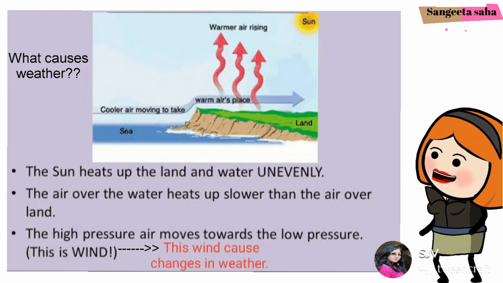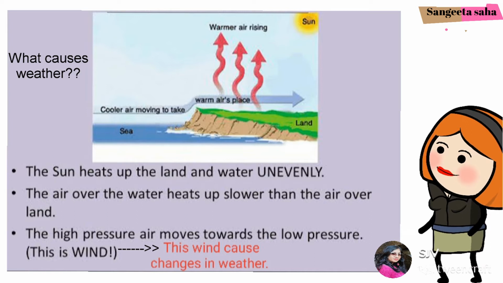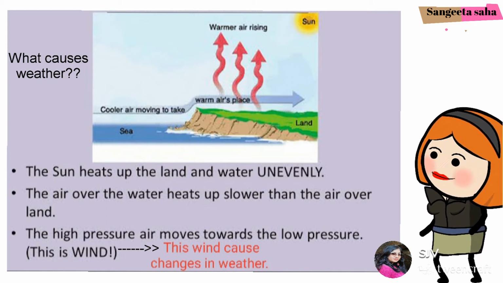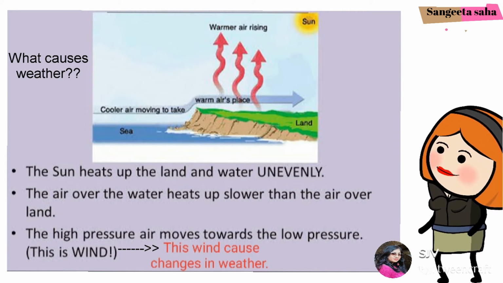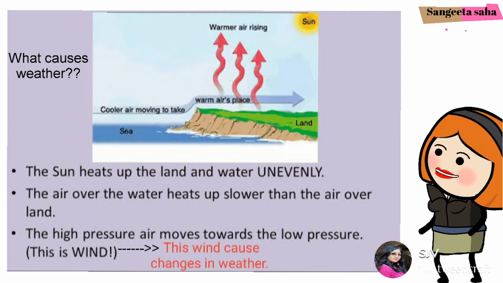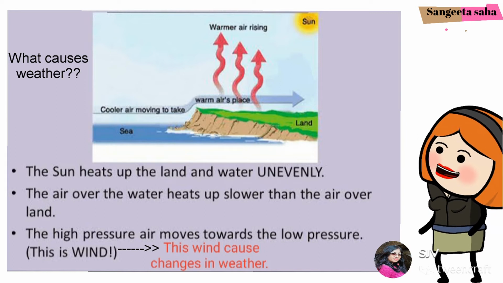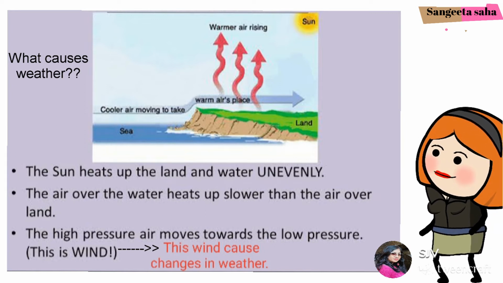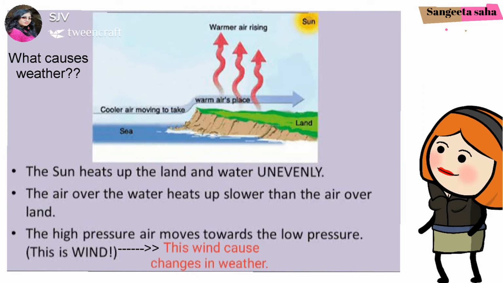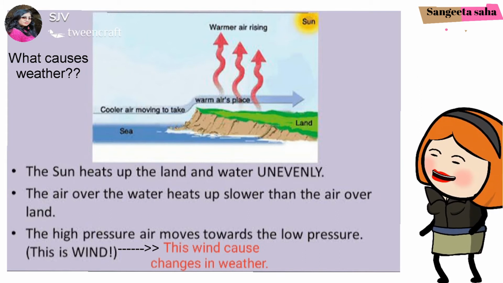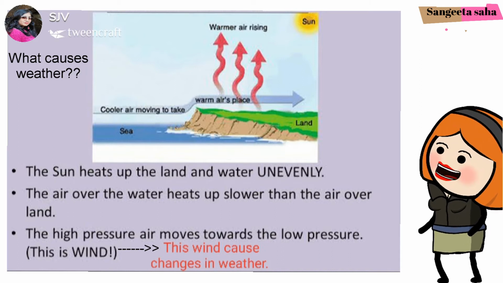The heat of the sun warms the air in this layer to different temperature levels. This warm layer rises and cold air rushes in below in order to replace it, as you can see here in the picture. This kind of movement of air is what we say as wind. Now this wind brings changes in the weather like clear sunny skies, cloudy sky, or heavy rain.